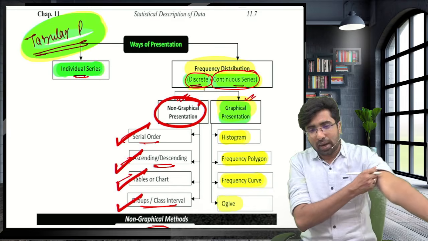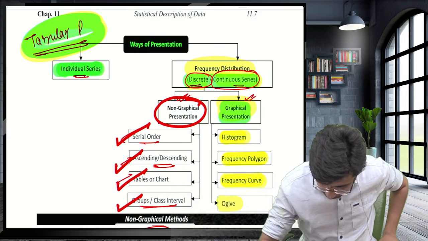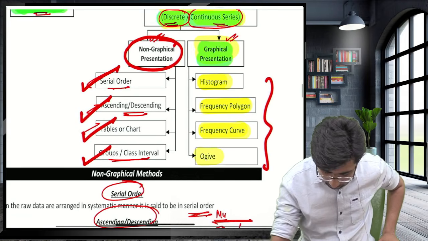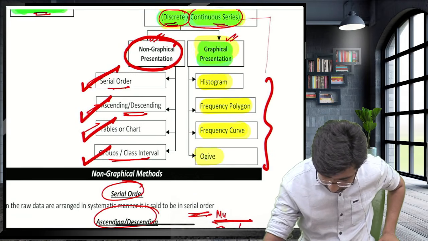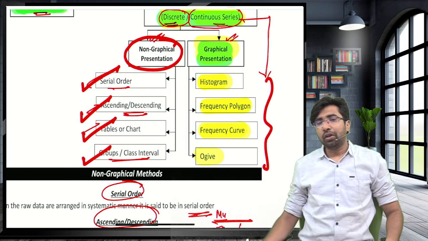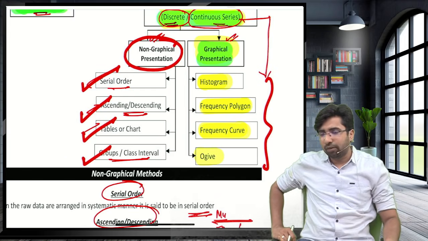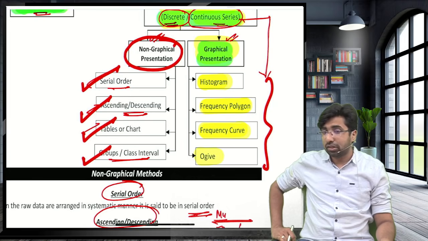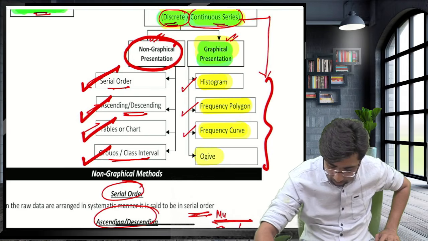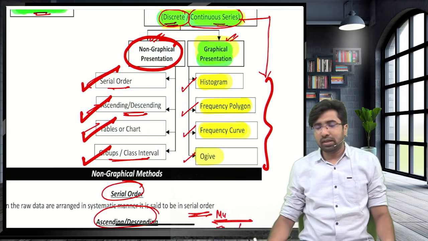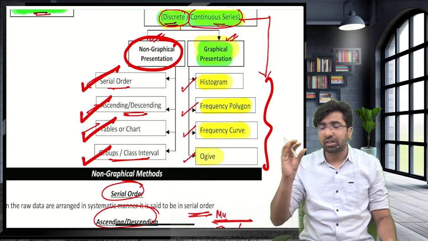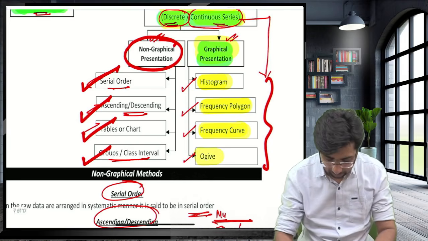Guys, now I am starting with the histogram. Now you will be very much surprised, guys. All these are designed for the continuous series only. When you are having the observation in the form of class interval, that is continuous series, guys, you can write in the form of histogram, frequency polygon, frequency curve and ogive. Let's understand everything and let's highlight the important areas that you need to remember, and this thing will be sufficient.